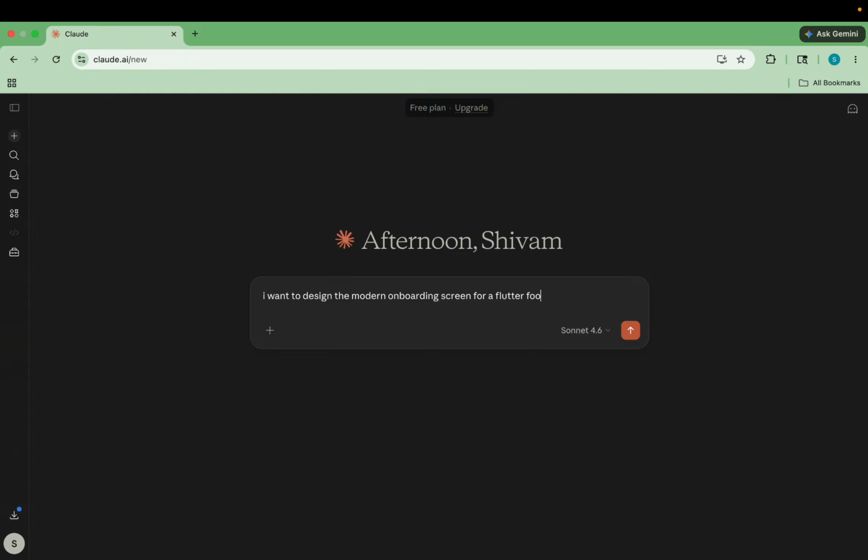Okay, so I'm going to write Flutter food delivery app with illustrations. The spelling is wrong again, so I'm going to change it: illustrations, smooth transitions, and I need something really great. Okay, so this is what I have passed, and we'll send this to Claude and see what design it's going to create.